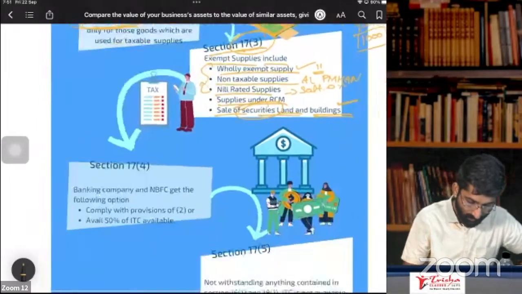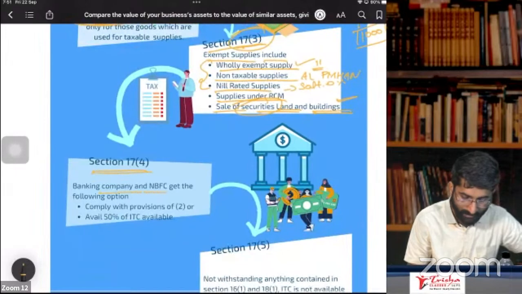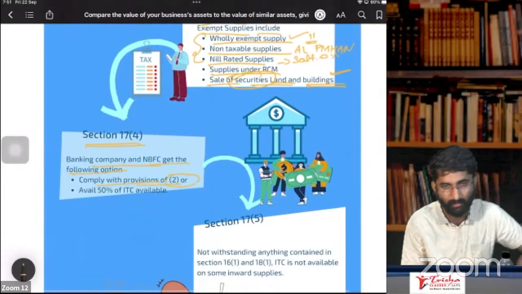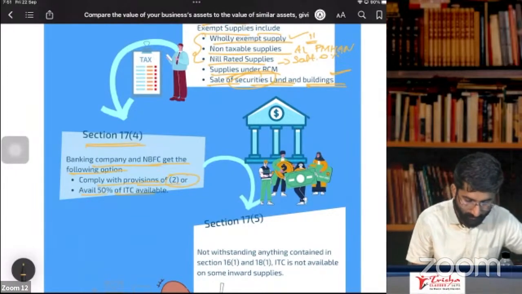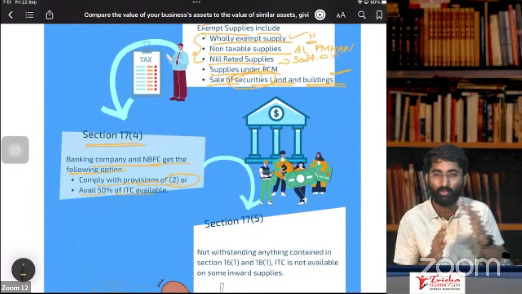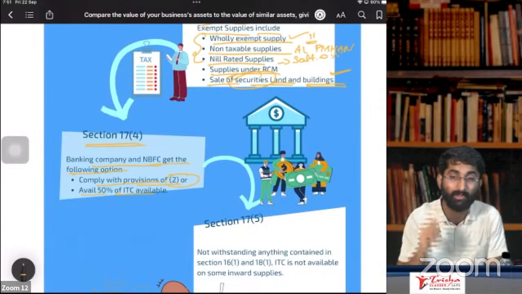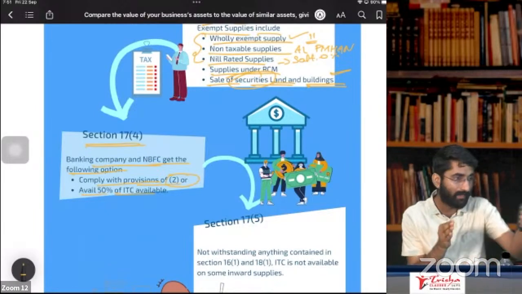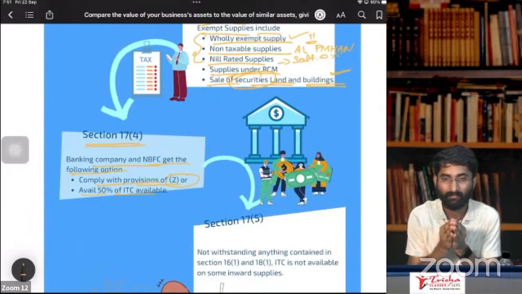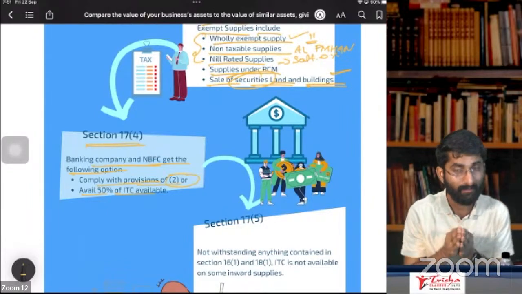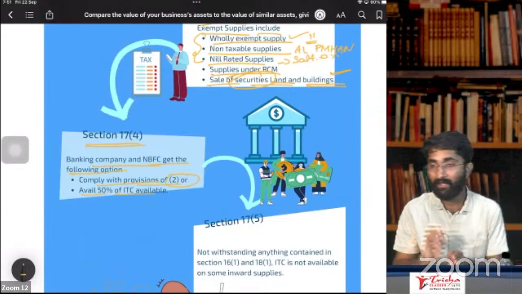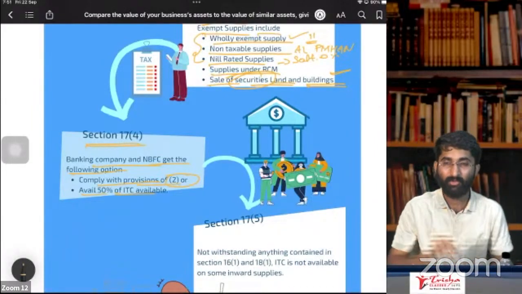Okay. Next one, section 17, subsection 4. Banking companies and NBFCs get the following options: comply with the provisions of subsection 2, or avail 50% of the ITC which is available. What is section 17, subsection 2? You are using some services for exempt as well as taxable supplies.